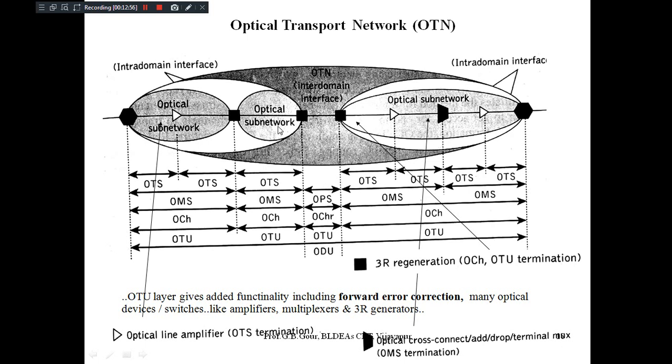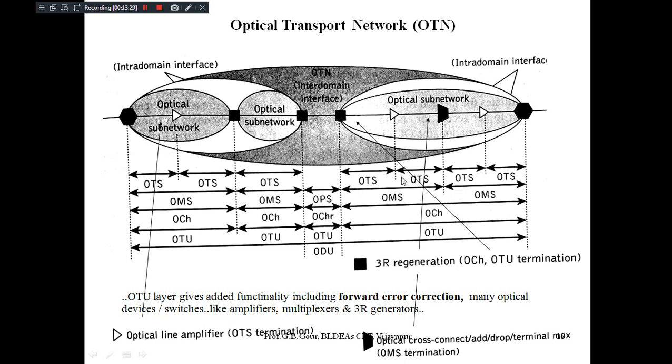Okay, if you compare the left intra-domain interface with the right, the sections are very different. Here you have two optical subnetworks. Here we are getting only one optical subnetwork comprising one line optical amplifier and one OMS. Two line optical amplifiers and one OMS with the optical termination here, which is quite different from this one.